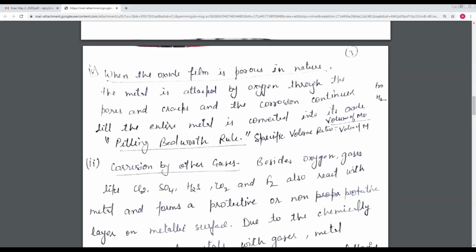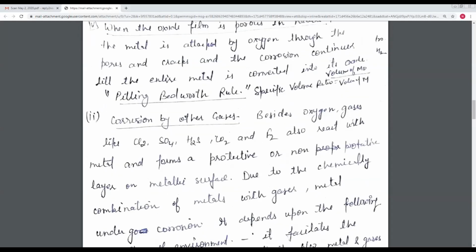So this rule is called the Pilling-Bedworth rule. According to the Pilling-Bedworth rule, there is a specific volume ratio, which is equal to the volume of metal oxide upon the volume of metal. I repeat again, if the volume of metal oxide is greater than the volume of metal, then the metal does not corrode. And if the volume of metal oxide is less than the volume of metal, then the metal will corrode easily. And next, the other type, the corrosion by other gases.